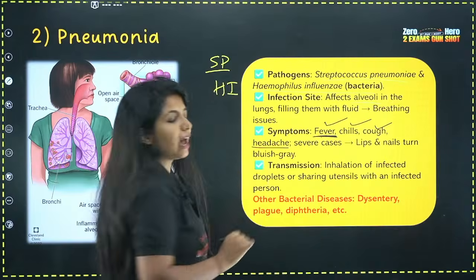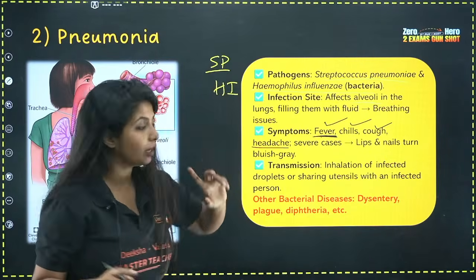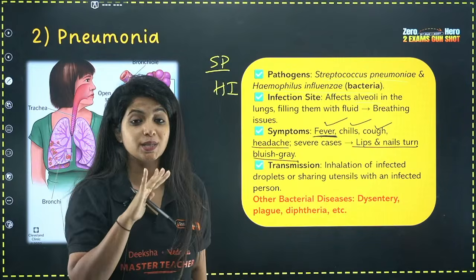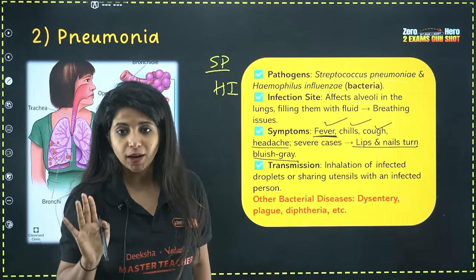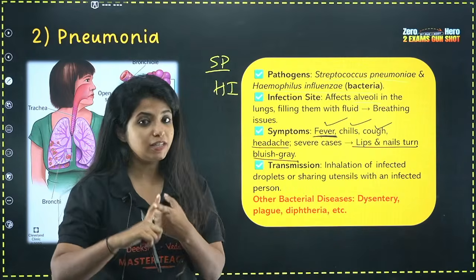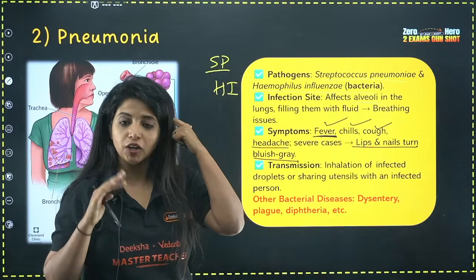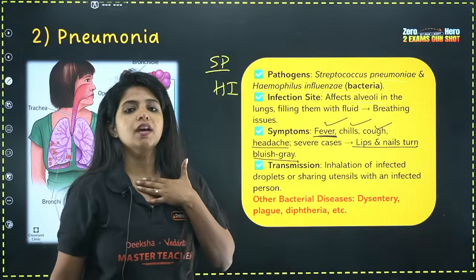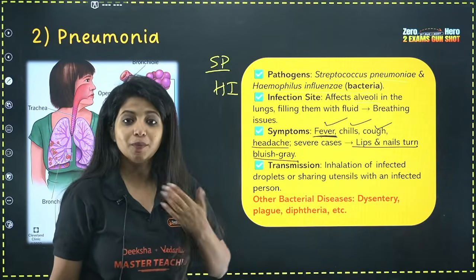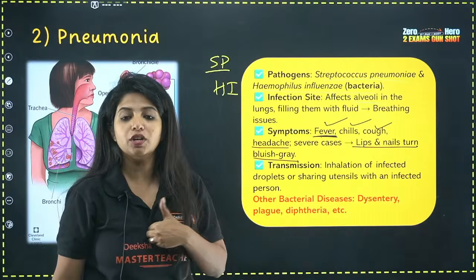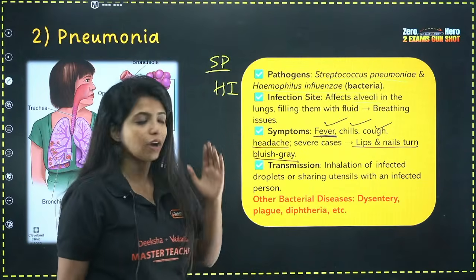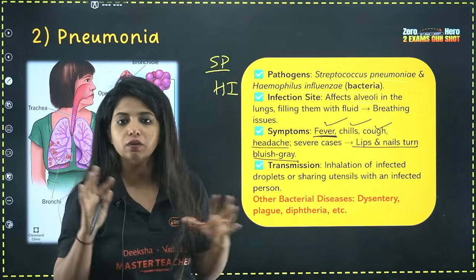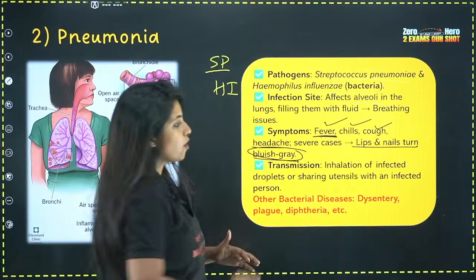Since we have fever, we will also have headache. Again, same like typhoid. Now, in severe cases, lips and nails turn bluish gray in color. Why? Because there is a high level of oxygen deficiency. So, fever is there, chills is there. Because of fever, you have headache also, you can remember like that. And cough is also going to be there. There is no cold, but cough is going to be there, because your body is reacting to the fluids in your lungs. You want to throw it out. That's the reason you have cough. Got it? Now, severe cases: lips as well as your nails will turn bluish gray in color because of oxygen deficiency.